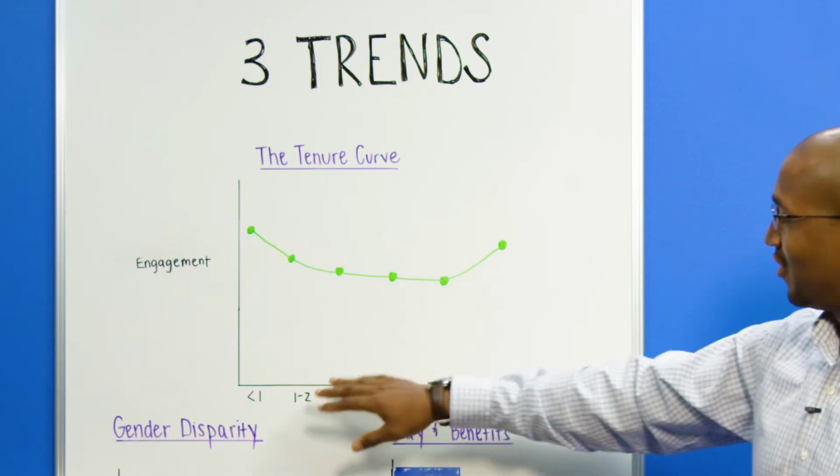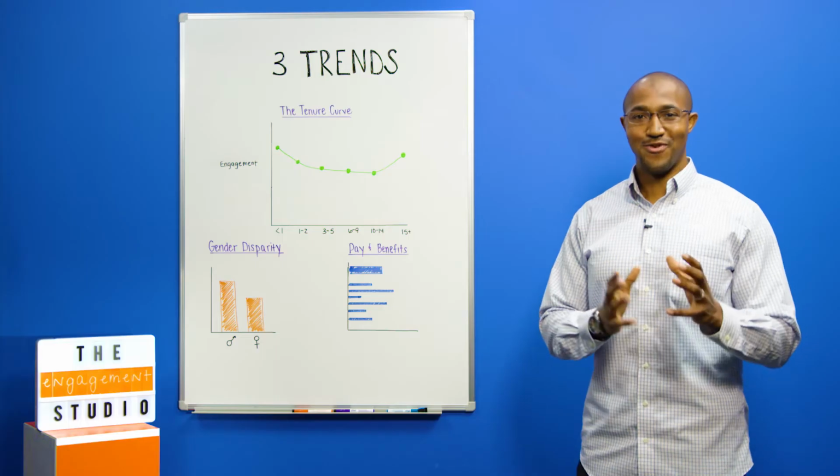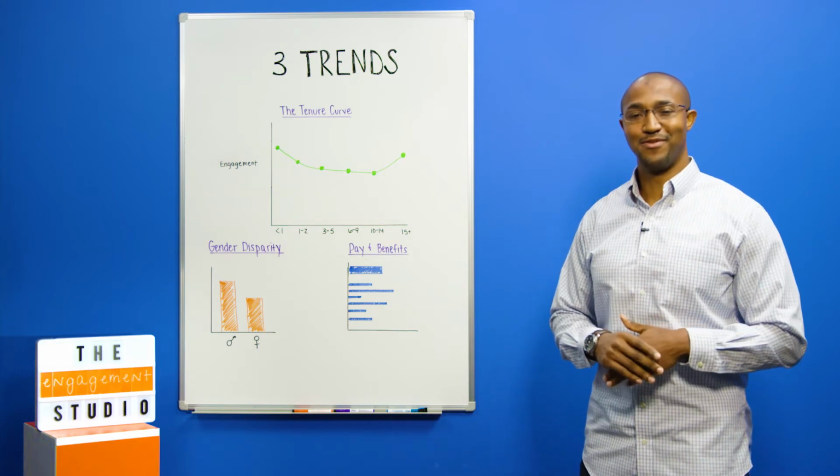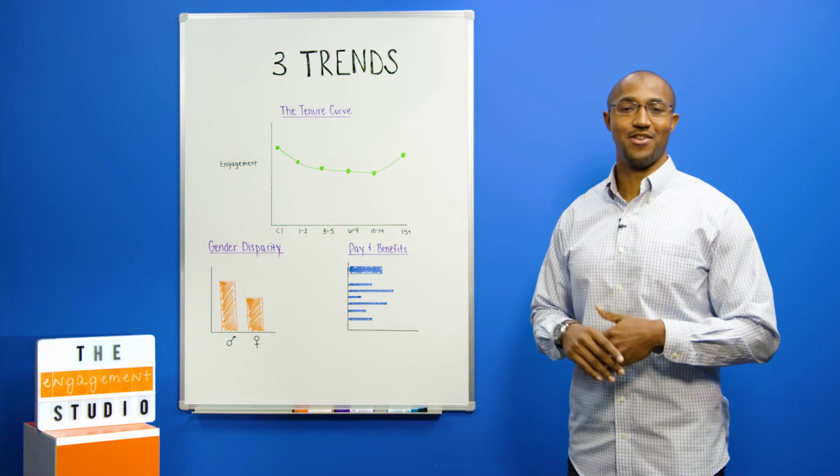Secondly, we see this 1 to 2 year tenure group really drop off in favorability. That optimism is replaced by realism. If you think about your jobs and your roles in the past, I know you had great visions of what to accomplish moving forward, but you understood what the roadblocks were as you moved forward in your tenure within the organization.